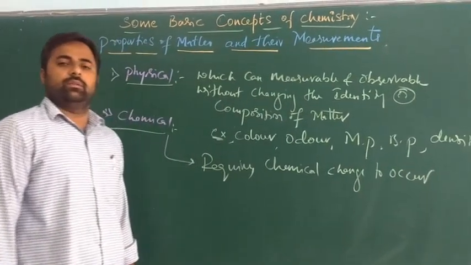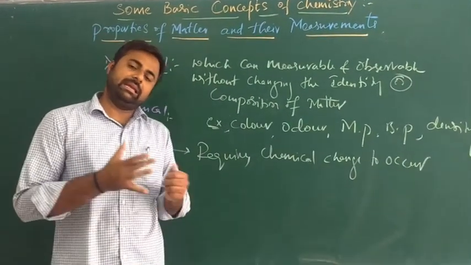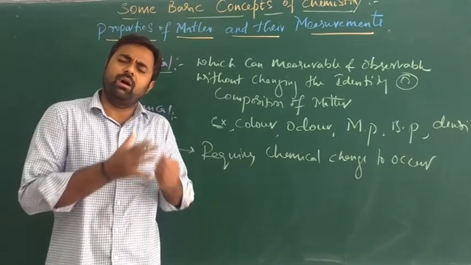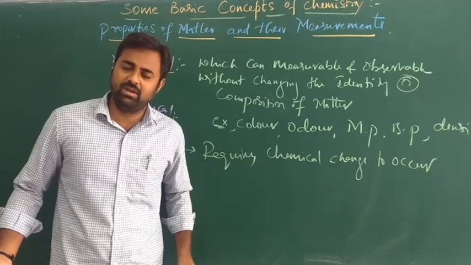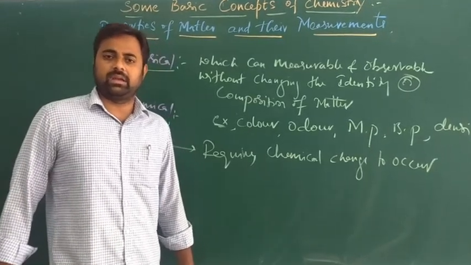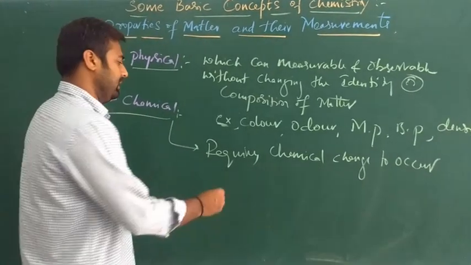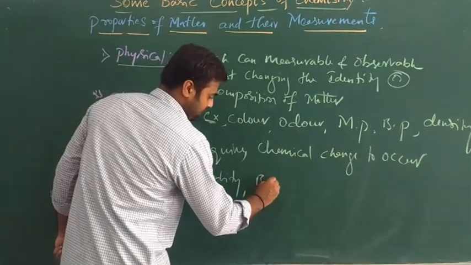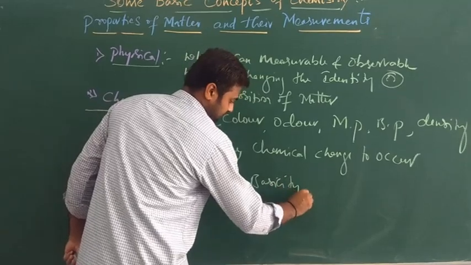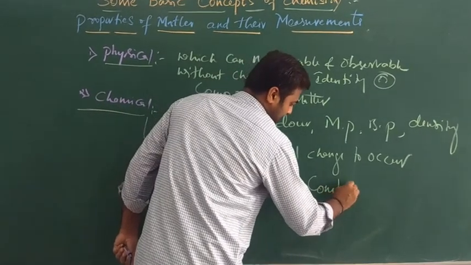What are the examples? All the characteristic chemical reactions of different substances are considered chemical properties. For example, acidity, basicity, and combustibility.